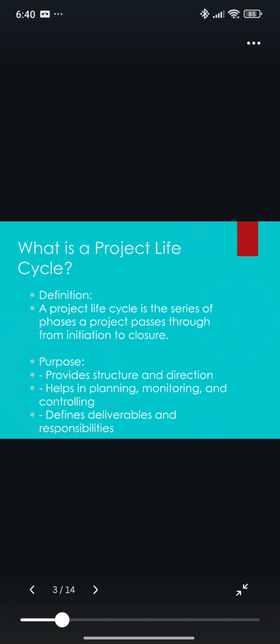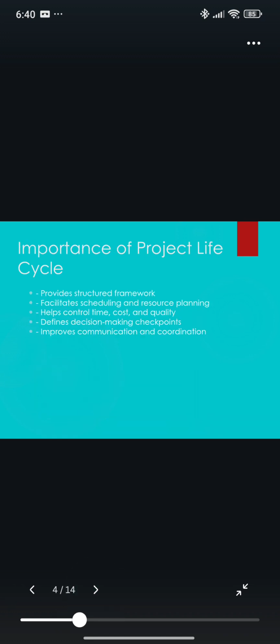Why is the project life cycle important? Let's take a moment to understand why organizations rely heavily on this framework. First, the life cycle offers a structured approach. When teams know what comes next and what needs to be delivered at each stage, work becomes more efficient. Second, it aids in scheduling and resource planning. Knowing what tasks lie ahead allows project managers to allocate people, time, and money wisely.